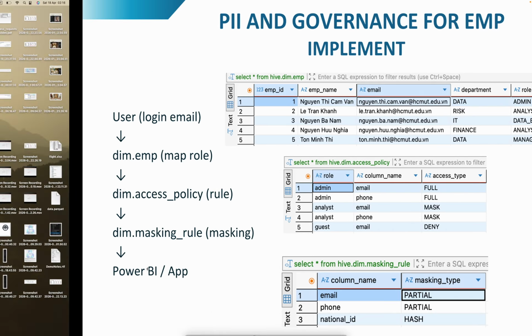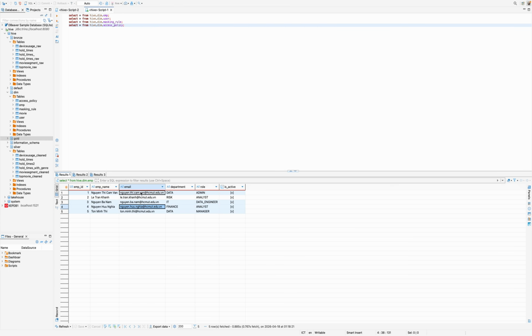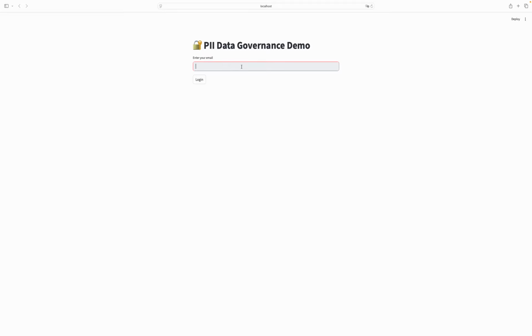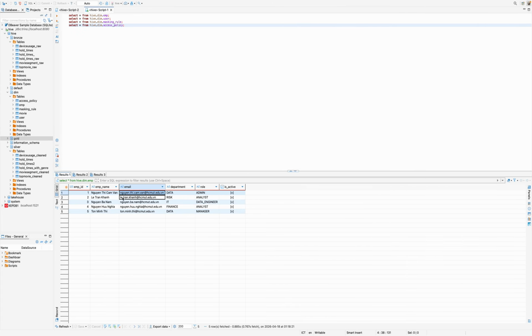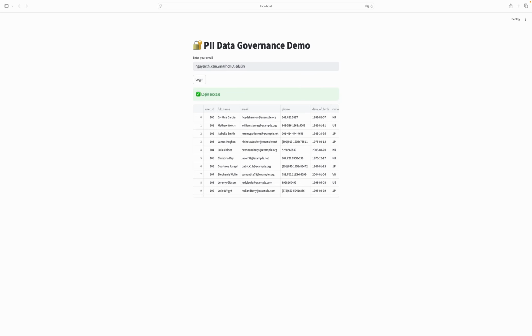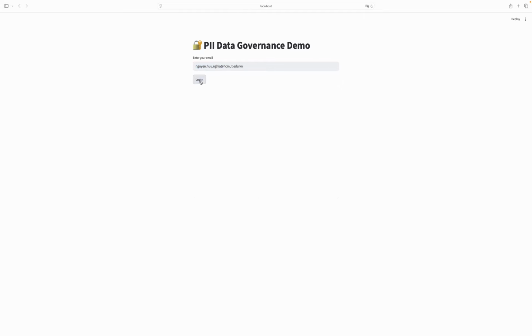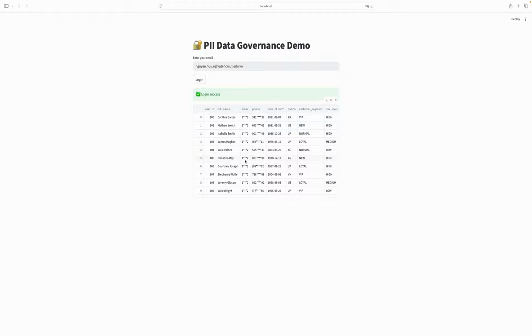I will demo it. With a user who is admin, the value in email and phone has no masking, but with a user with the role data analyst, the value in email and phone is partially masked. Thank you for listening.